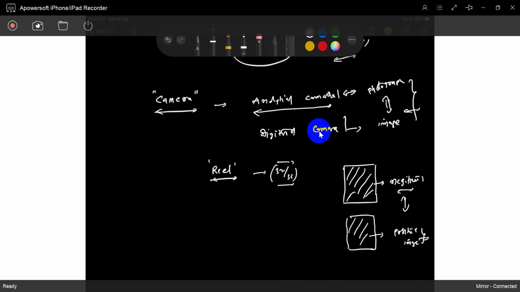Once the negative is exposed to light, it captures the image, but it can't be reused. Once it is exposed to sunlight, it's over. Previously, in some movies, you may have observed that once the reel is opened, it's gone, because it is exposed to the sun and captures the images.